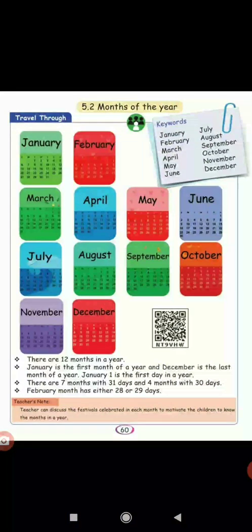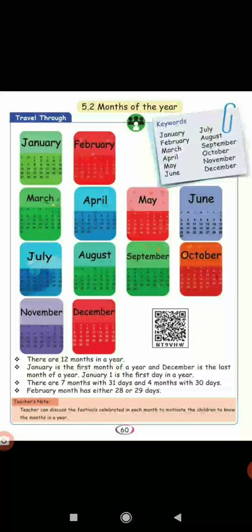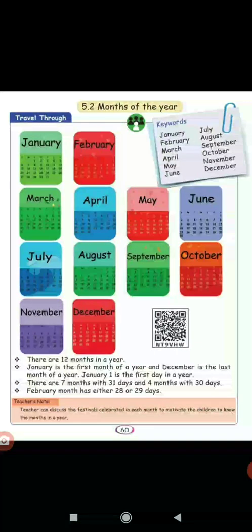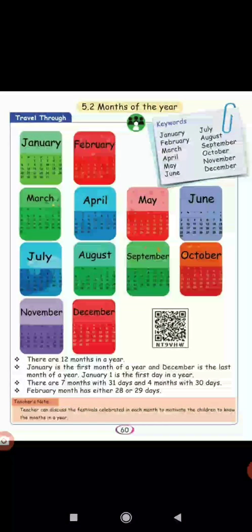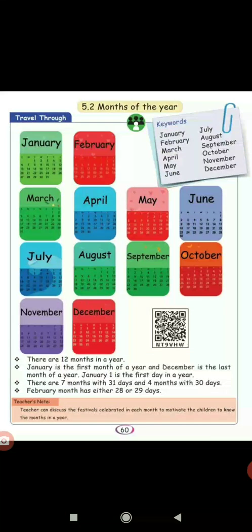January is the first month and December is the last month in a year. January 1st is the first day in a year. There are 7 months with 31 days and 4 months with 30 days.